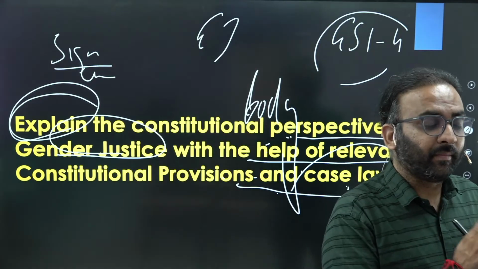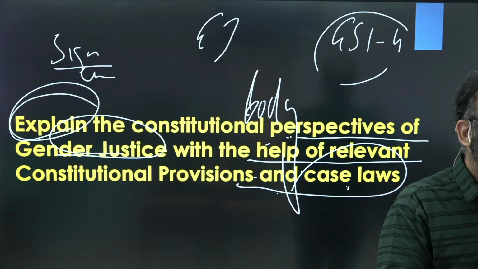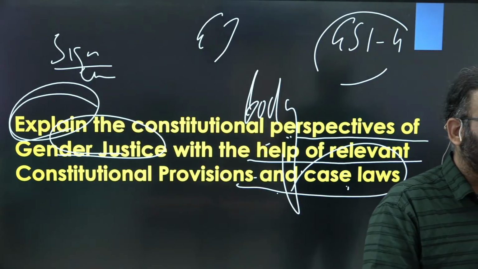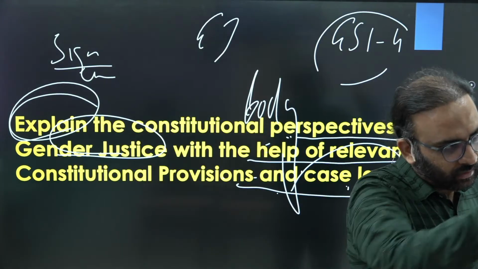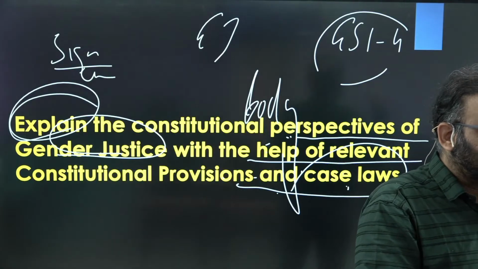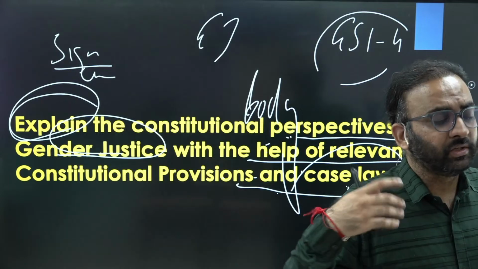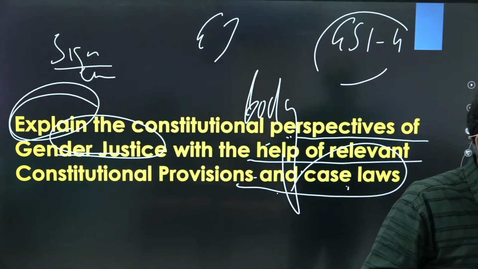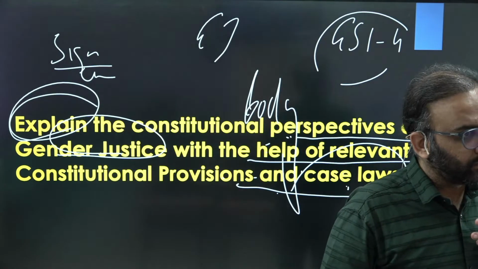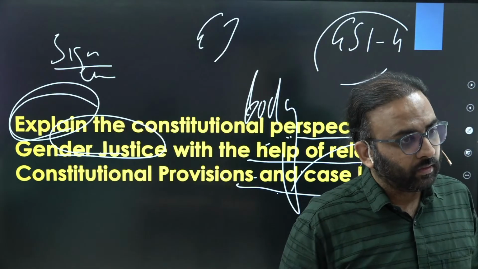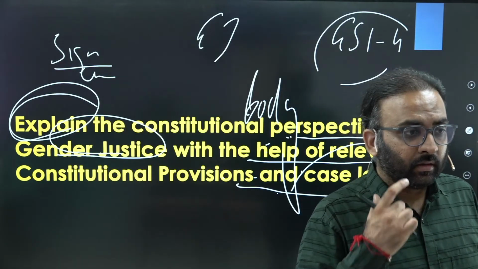That will be a question which requires many dimensions. Or suppose political perspective of gender justice, social perspective, legal perspective, right? Or cultural perspective, technological perspective, ethical perspective, and so on. You get the point?